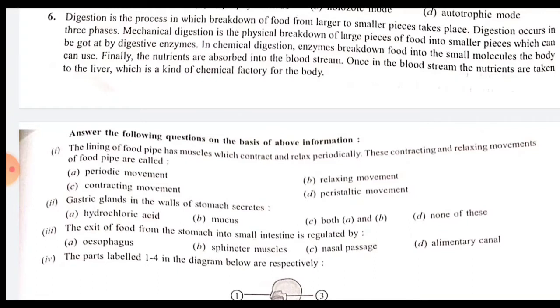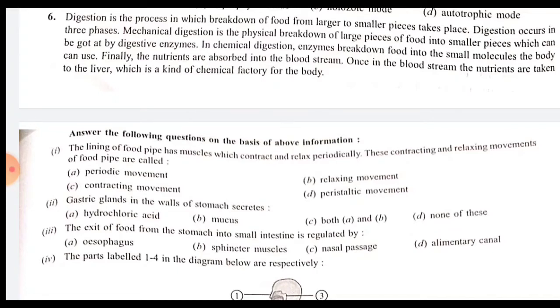Gastric glands in the walls of the stomach secrete hydrochloric acid, mucus, both A and B, none of these. So option C is the correct one, hydrochloric acid as well as mucus. But one more important secretion is also there, pepsin. So sometimes the option is given like hydrochloric acid, mucus and pepsin, and the fourth option is all of these.